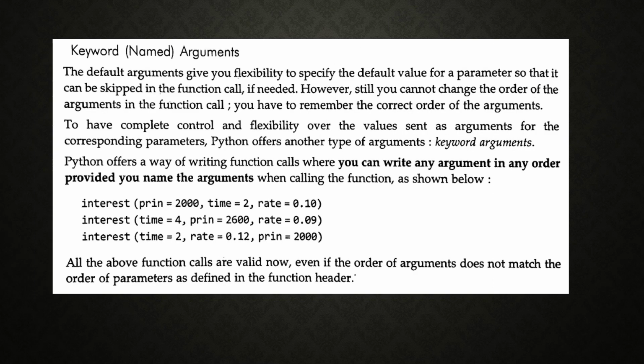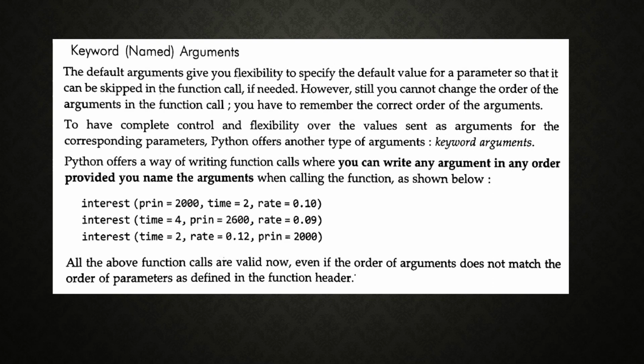Next, the third one is keyword arguments. Here we can change the order of the variable names. In the first example, the principal amount is mentioned first, time is mentioned second, and rate is mentioned third.